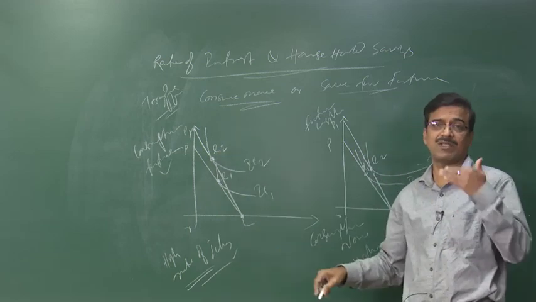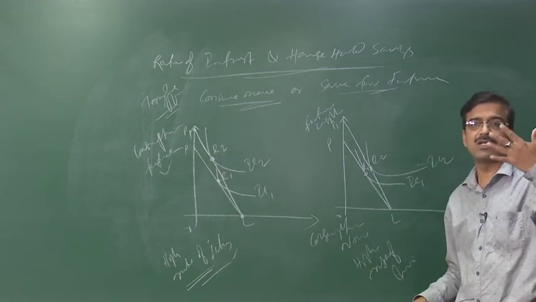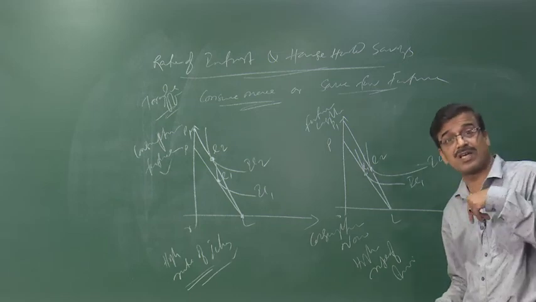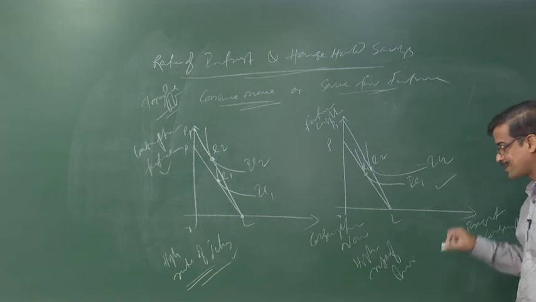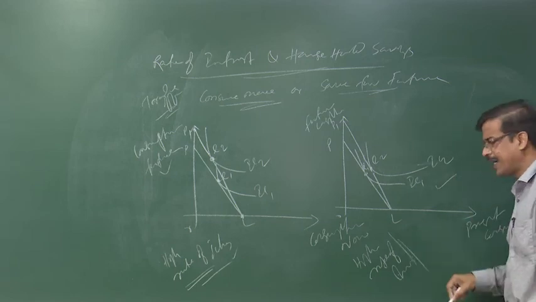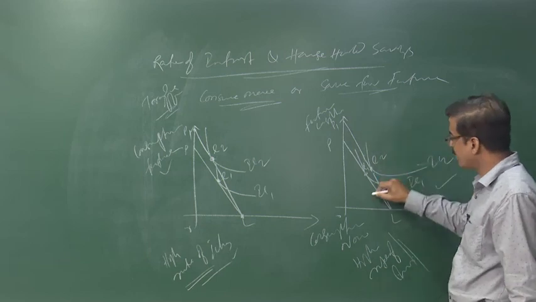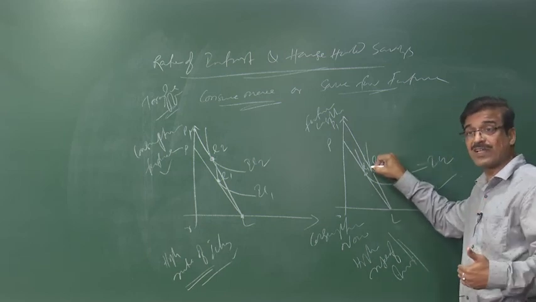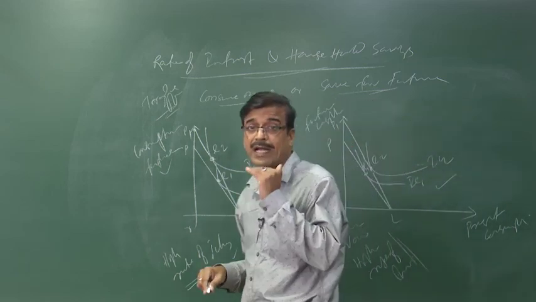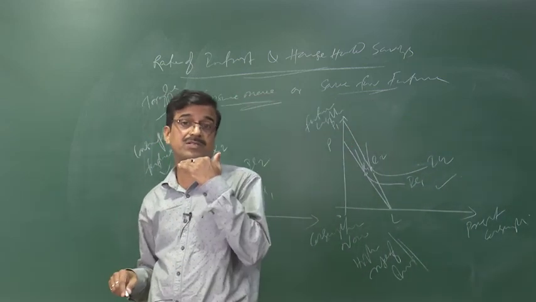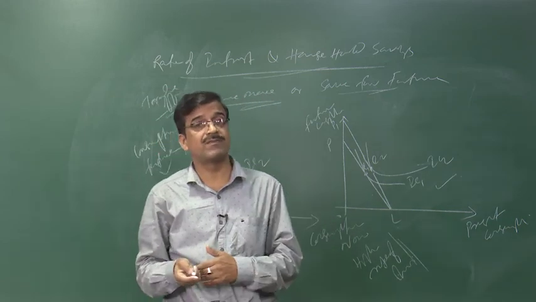That means you save more for the future. But in this particular diagram it tells us even though there is a high rate of interest, OP moves to OP1, now the equilibrium changes. The consumer tries to consume more right now, that means he tries to save less, even though the rate of interest is high.